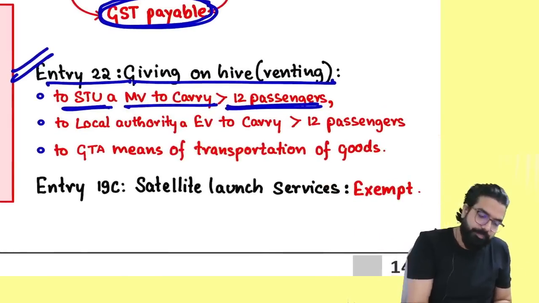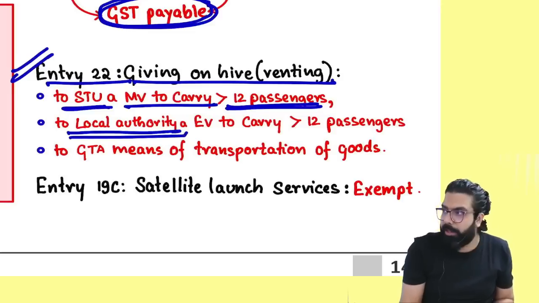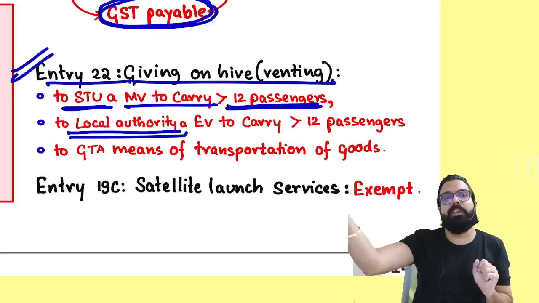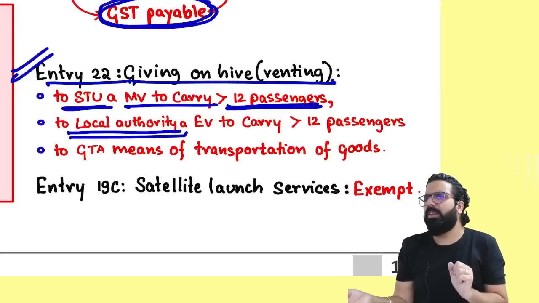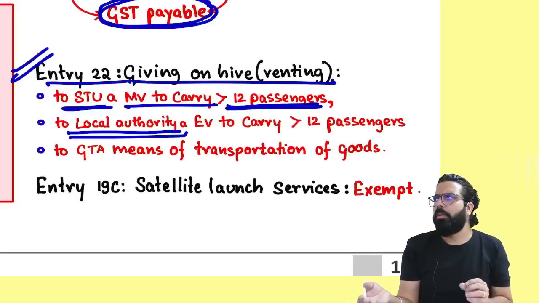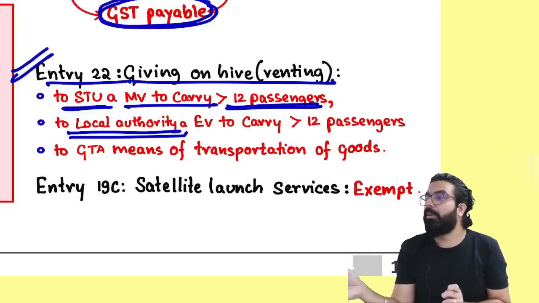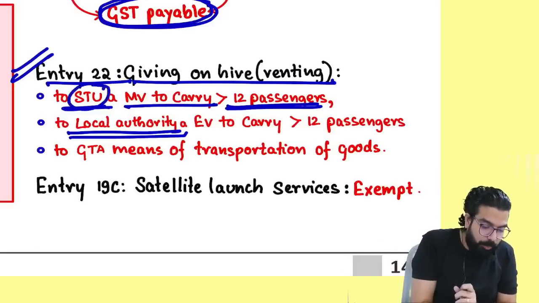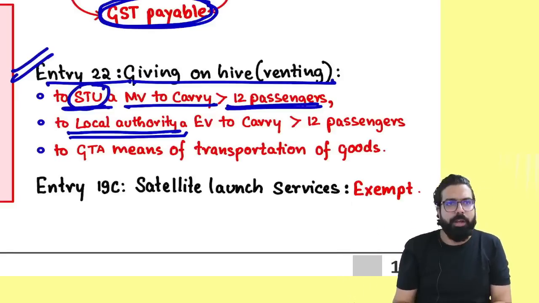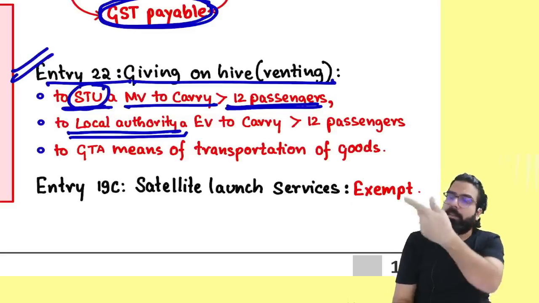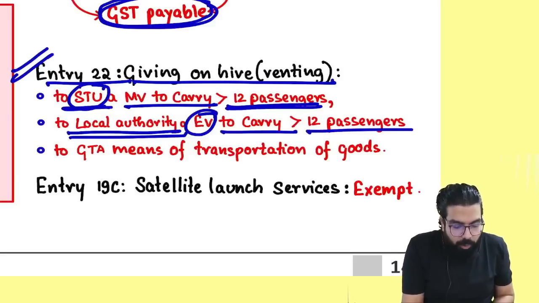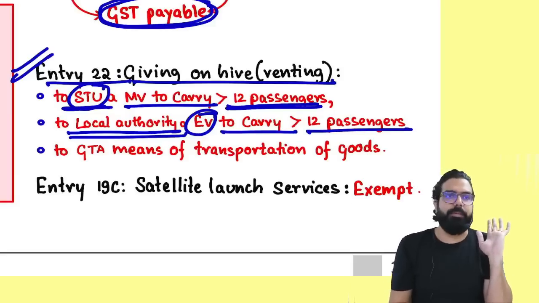any GST. If I am giving to the local authority, in Karnataka we have the BMTC, which is the local authority. Here in Tamil Nadu, what do you have? No, not State Transport Corporation. I'm telling the local buses are run by whom? MTC. Okay, MTC is running the local buses. Now, if you gave them one electric bus on rent, which is for carrying more than 12 passengers, then also that will be exempted.